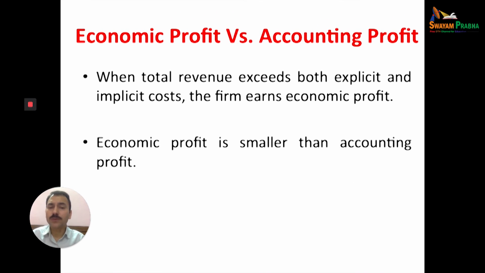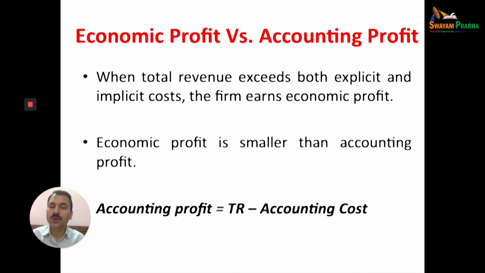Economic profit is always smaller than accounting profit, because economic profit includes explicit and implicit costs. Accounting profit is equal to total revenue minus accounting cost only.